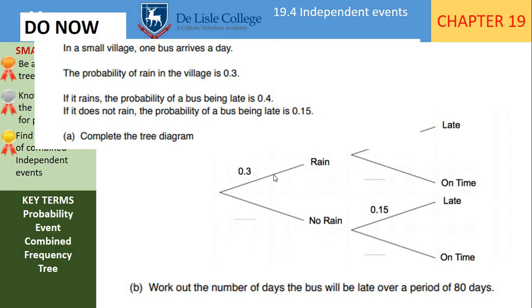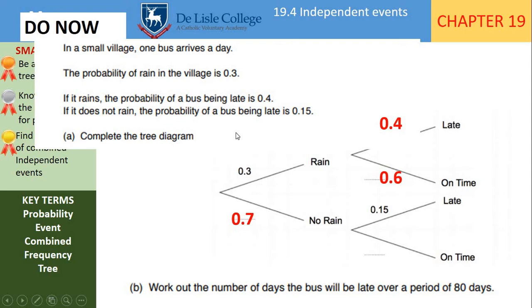So the first branches then, we've got rain or not rain, and the probability of it raining in the village is 0.3. So the probability, hopefully you filled in, of it not raining is 0.7. So then we're told if it does rain, the probability of a bus being late is 0.4. So then the probability of it being on time, as remember the probabilities on this branch and this branch need to add up to 1.